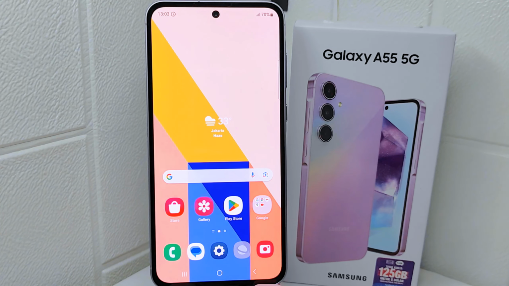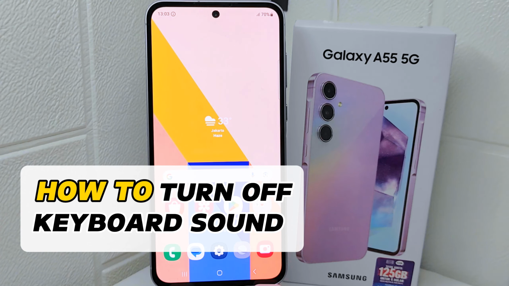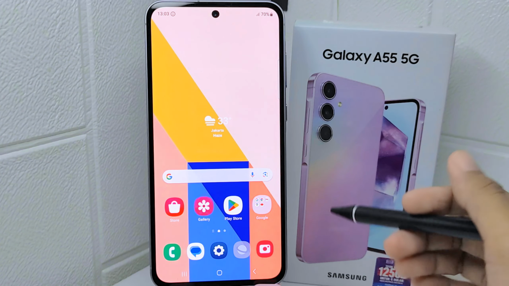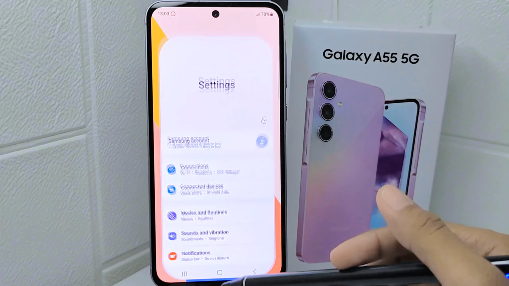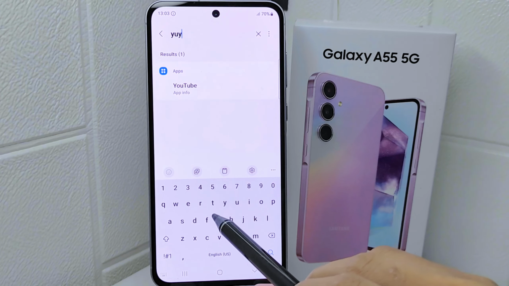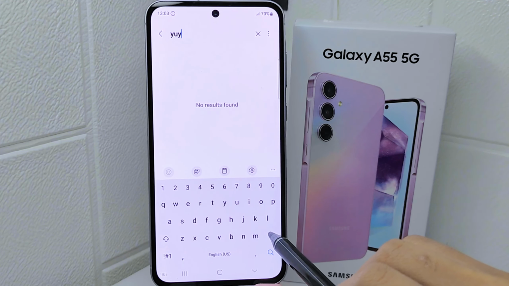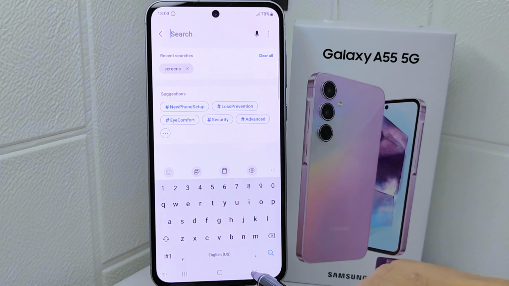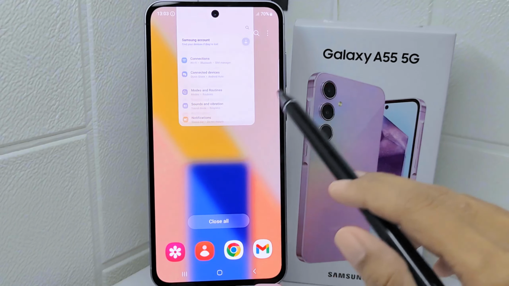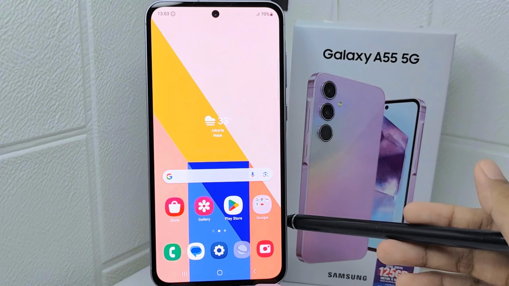Okay, hello everyone. Here I want to provide a tutorial on how to turn off keyboard sound on Samsung Galaxy A55 5G device. Well, knowing how to turn off keyboard sound provides greater control over your device audio settings, allowing you to tailor the typing experience to your personal preferences and the requirements of different situations. So, let's go to the tutorial.